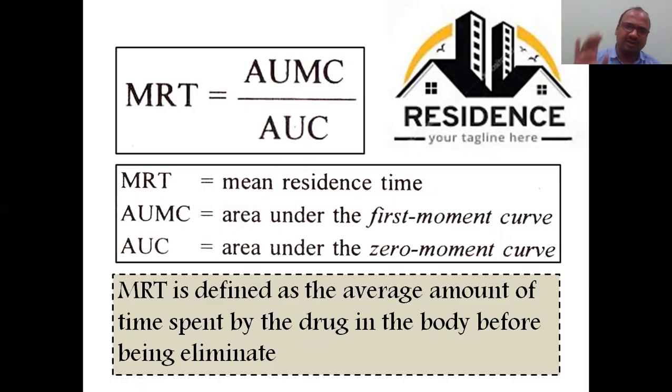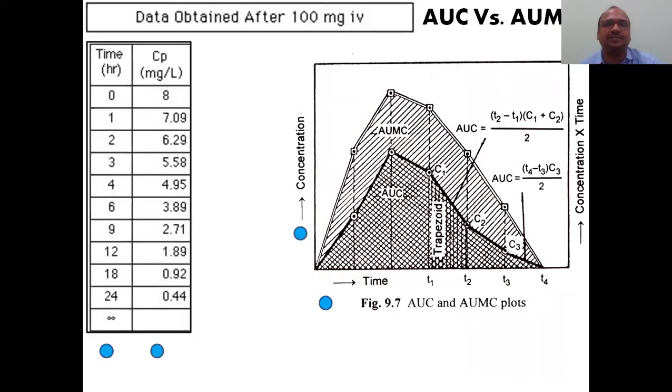That is the main concept. I will explain how to calculate AUMC and AUC. For AUC calculation I will make a separate video, which is there in the playlist, so you just watch it. The trapezoidal method is a very, very important method for all the examinations. AUC by the trapezoidal method, and AUMC you can also find by the same trapezoidal method.